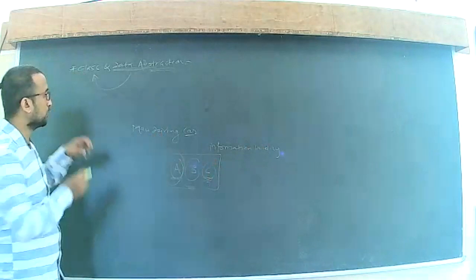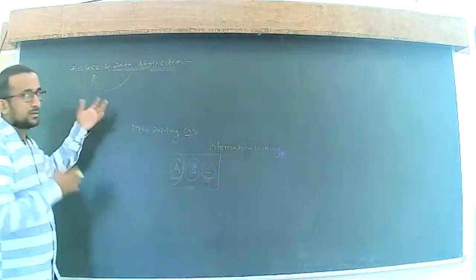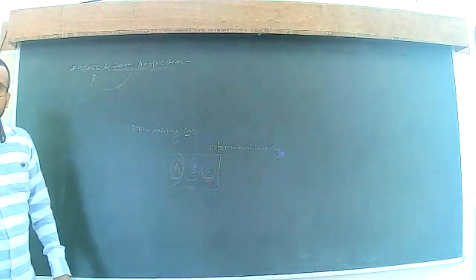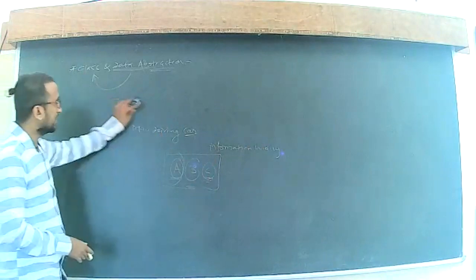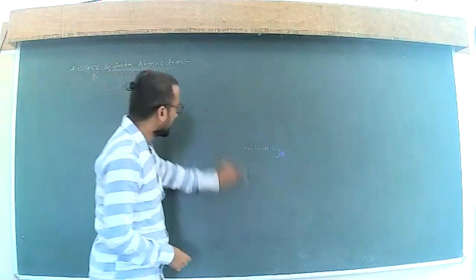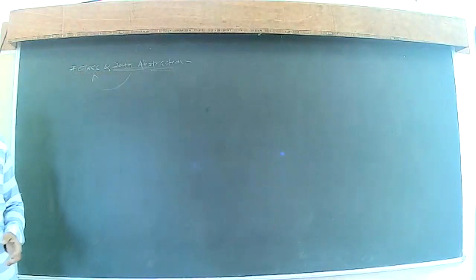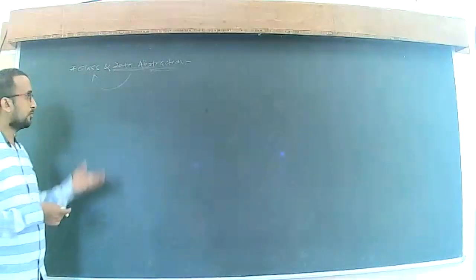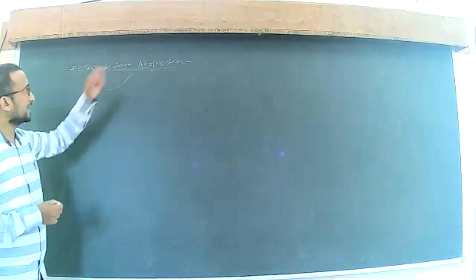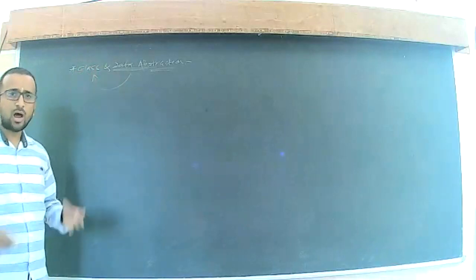The same thing we are going to put up in our C++ programming. With the help of programming, we can hide our implementation part, and we can hide the data that we have used in our class. So how can we perform this?